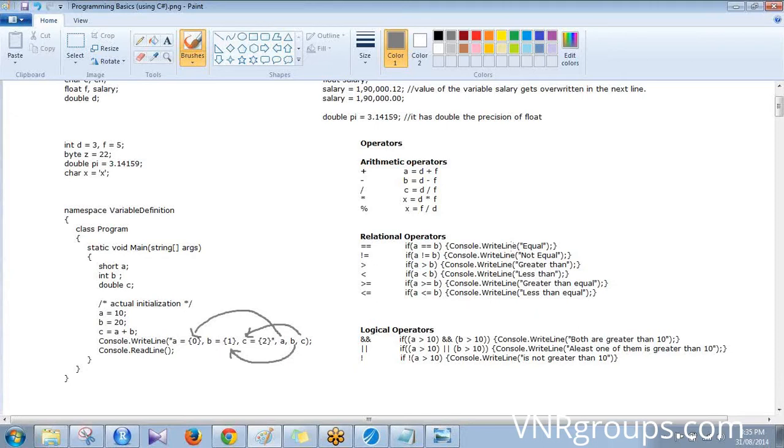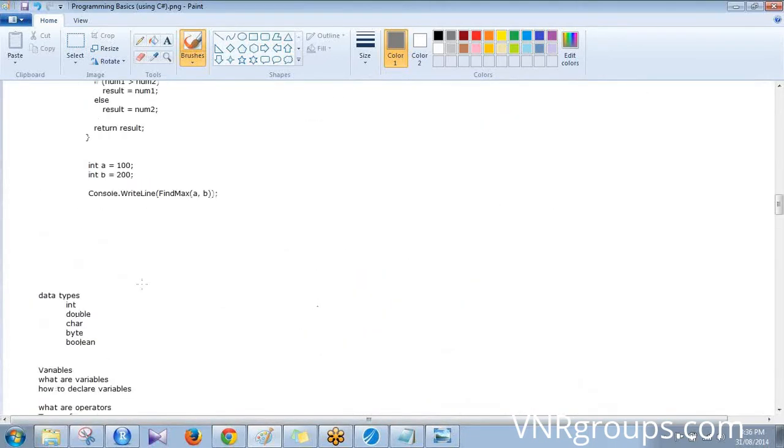And Console.ReadLine will read from the console. It will wait for your input, and when you type something and hit enter, that value is read by the program and stored in a variable. You don't have to go deeper into that right now. You just understand how to do things. Your point right now would be to understand these things.